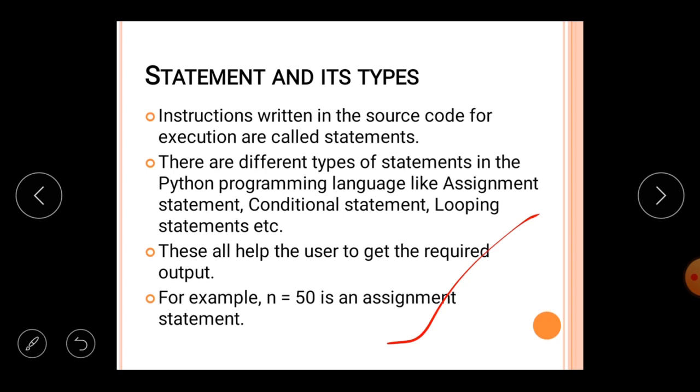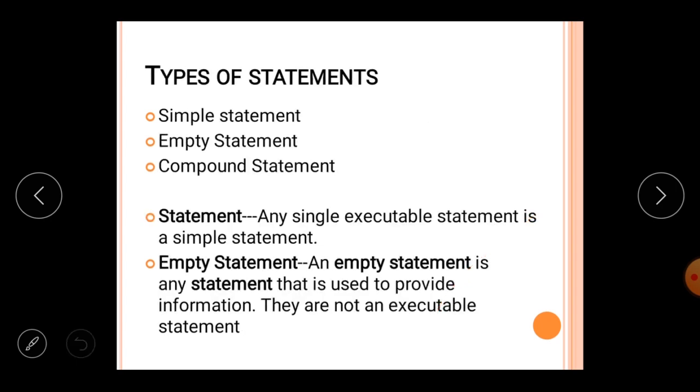Now moving forward, we will have the next topic, that is types of statement. There are broadly three types of statement. The first one is the simple statement, the second is the empty statement, and the third is the compound statement. Now I will discuss them one by one. The first is the simple statement.